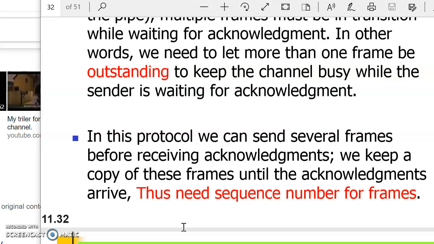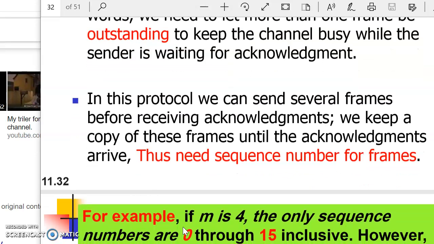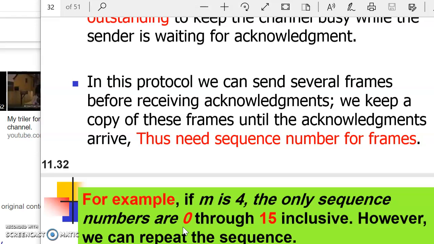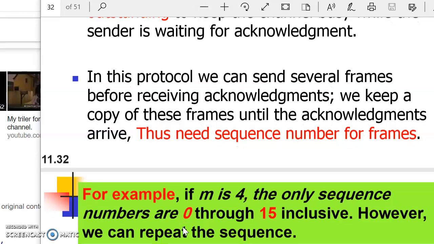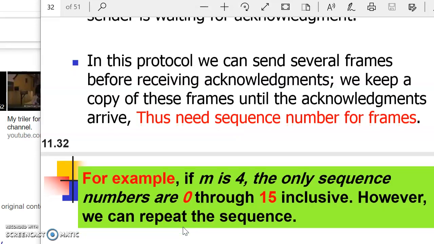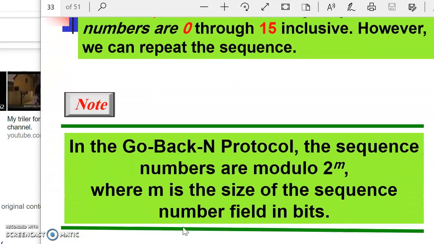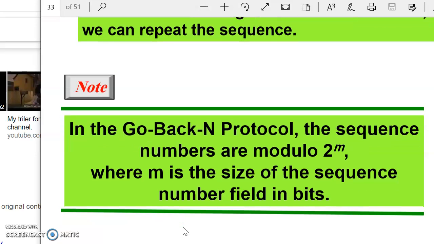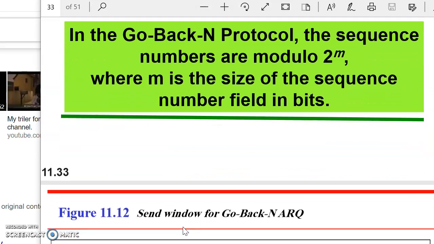We keep a copy of these frames until the acknowledgements arrive, thus we need a sequence number for each frame. So there should be a record of the sequence numbers of the frames. For example, if m is 4, the sequence numbers are 0 through 15 inclusive. However, we can repeat the sequence again. Note that in the Go-Back-N protocol, the sequence numbers are modulo 2 raised to m, where m is the size of the sequence number field in bits.